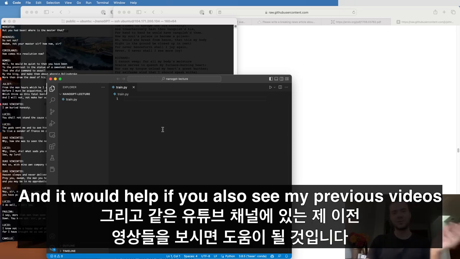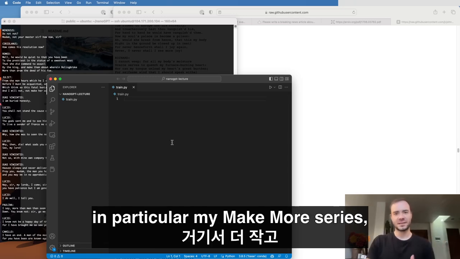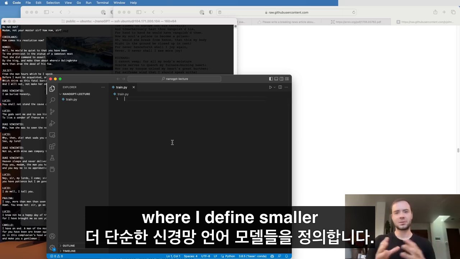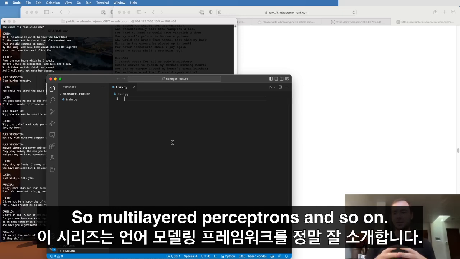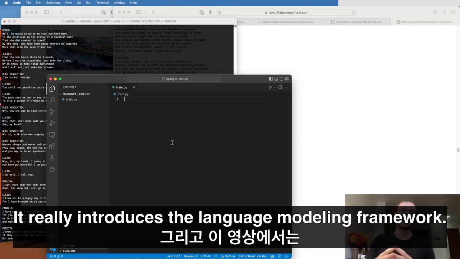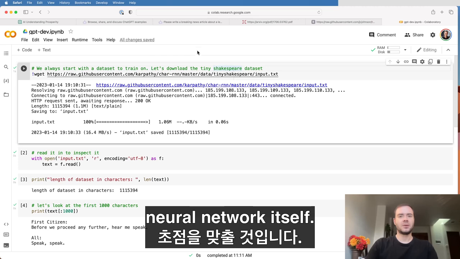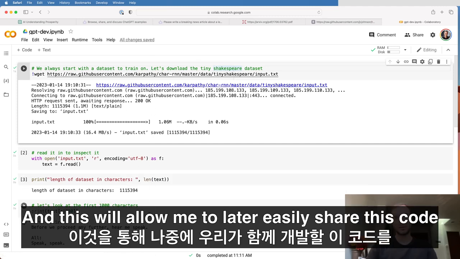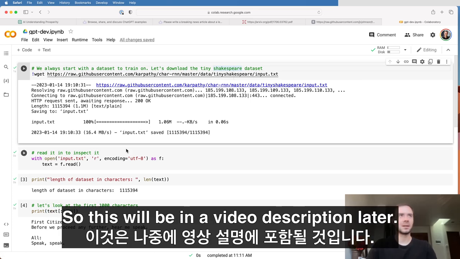And it would help if you also see my previous videos on the same YouTube channel, in particular my makemore series, where I define smaller and simpler neural network language models. So multilayer perceptrons and so on. It really introduces the language modeling framework. And then here in this video, we're going to focus on the transformer neural network itself. Okay, so I created a new Google Colab Jupyter notebook here. And this will allow me to later easily share this code that we're going to develop together with you so you can follow along. So this will be in the video description later.